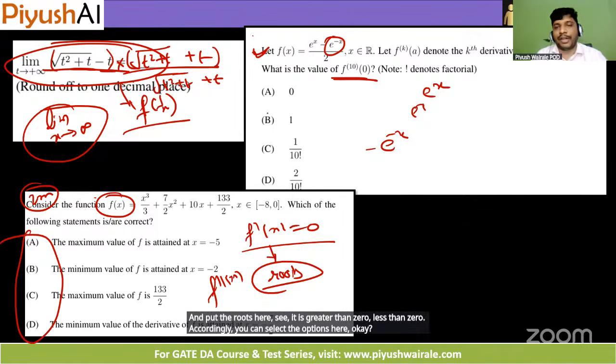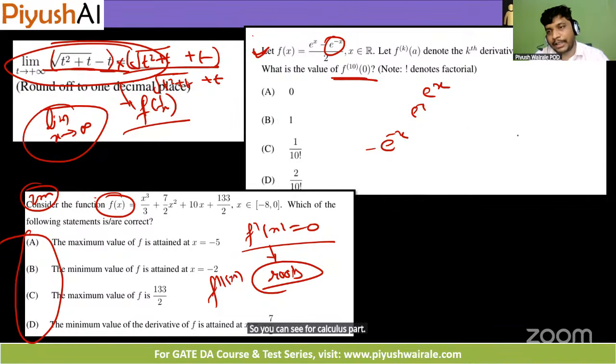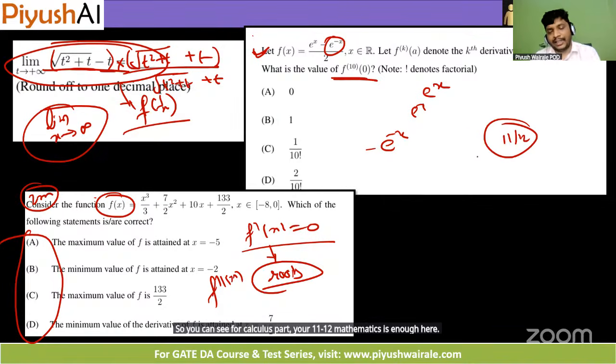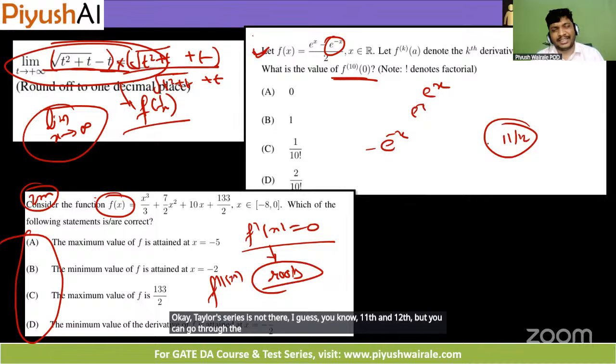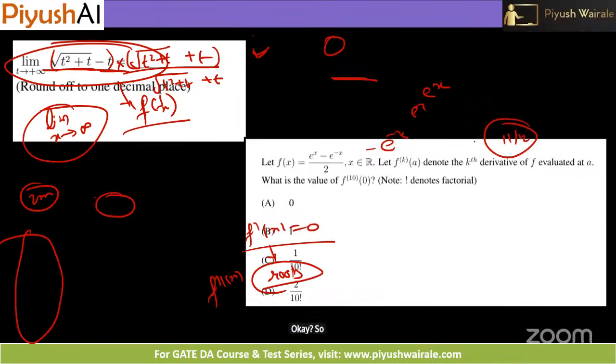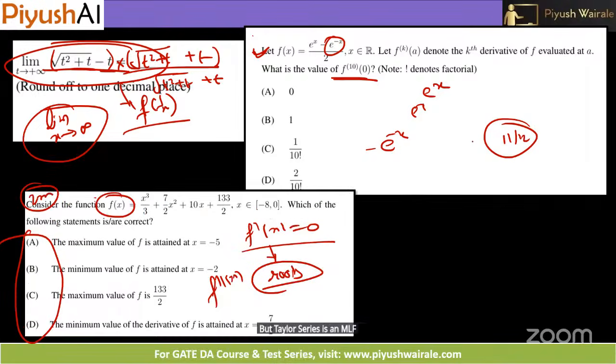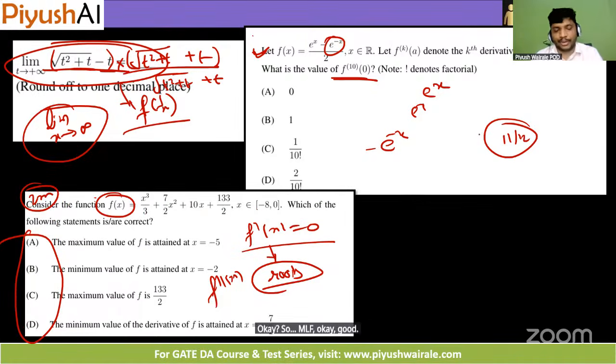So you can see for the calculus part, your 11th, 12th mathematics is enough here. Taylor series is not there, I guess, in our 11th and 12th, but you can go through that topic. Simple concept here, Taylor series also. Taylor series is in MLF, sir. MLF. Okay, good. Then that part is also covered here.